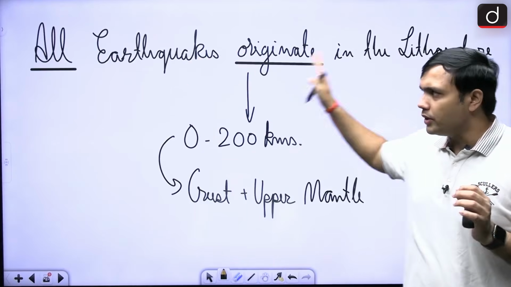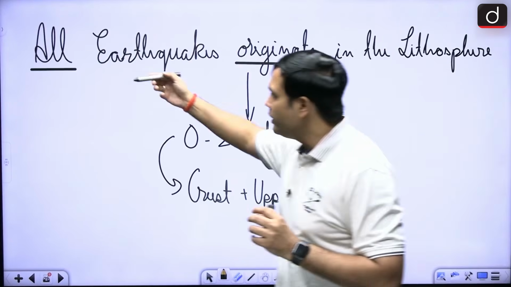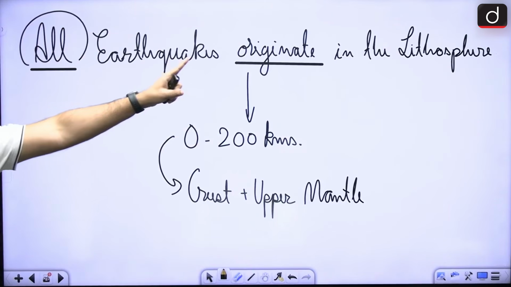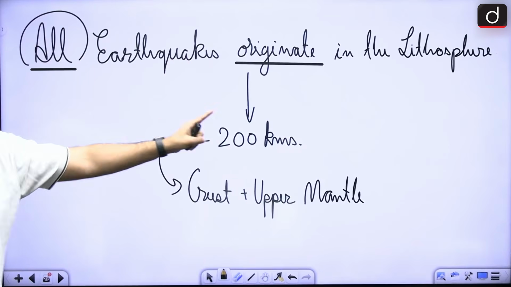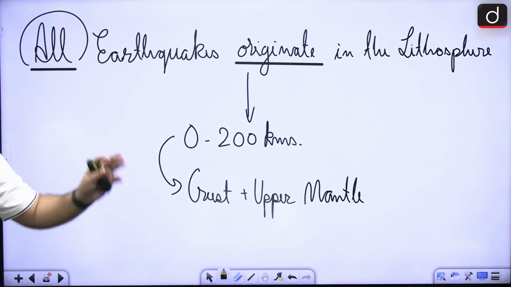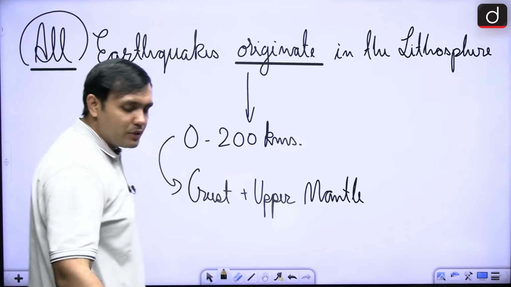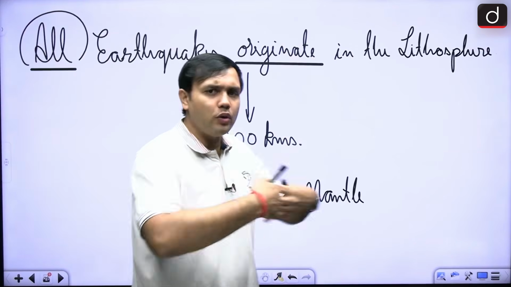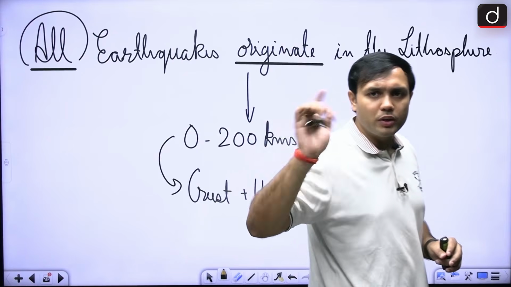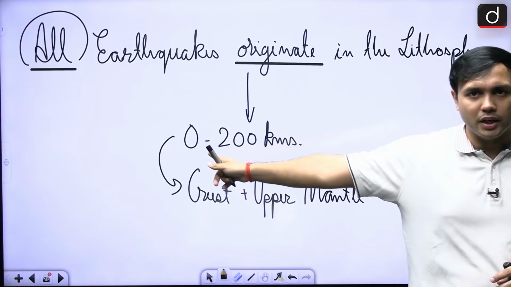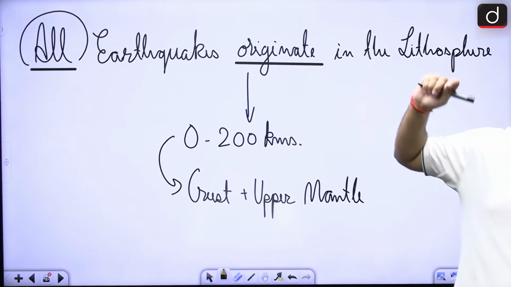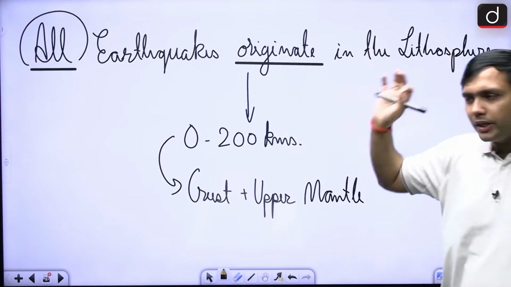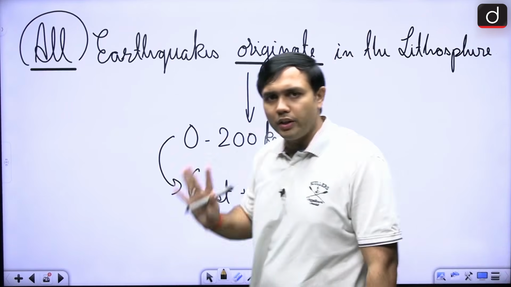So most of the, all of the earthquakes, in fact you can mark it out that all of the earthquakes originate in the lithosphere region of which particular area? 0 to 200 kilometers, crust plus upper mantle region, right? This is a very important aspect because this can be asked as a statement also, right? That all of the earthquakes are happening in 0 to 200 kilometers. That is actually correct. All right. So there can be human causes also for the earthquakes, and these are happening in a particular region that is from 0 to 200 kilometers.